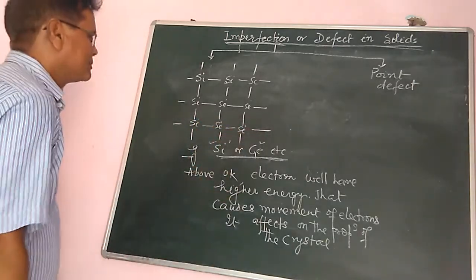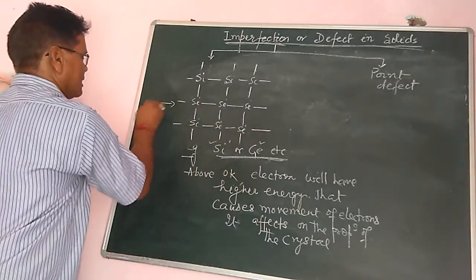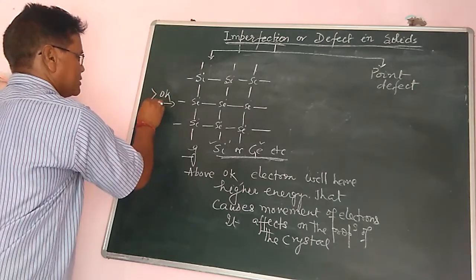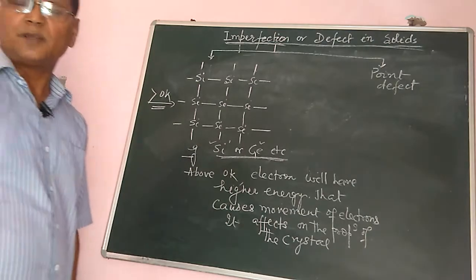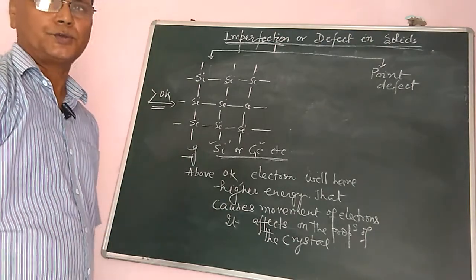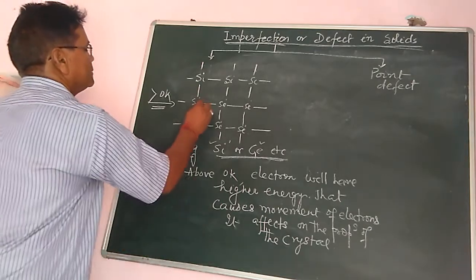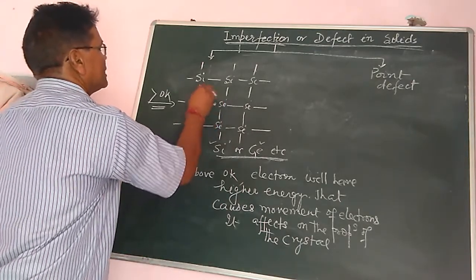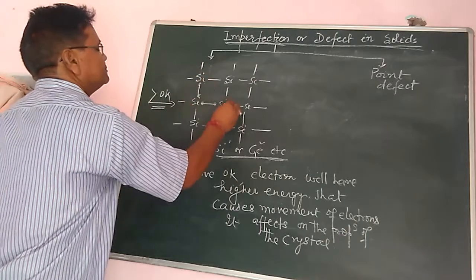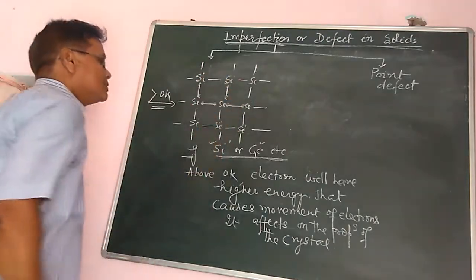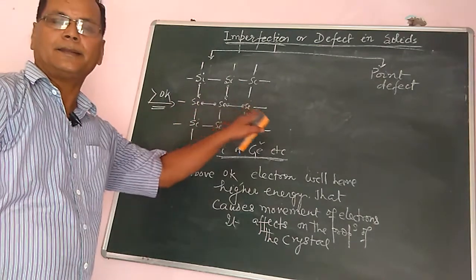If the temperature is increased above 0 Kelvin, these bonded electrons will get higher energy.